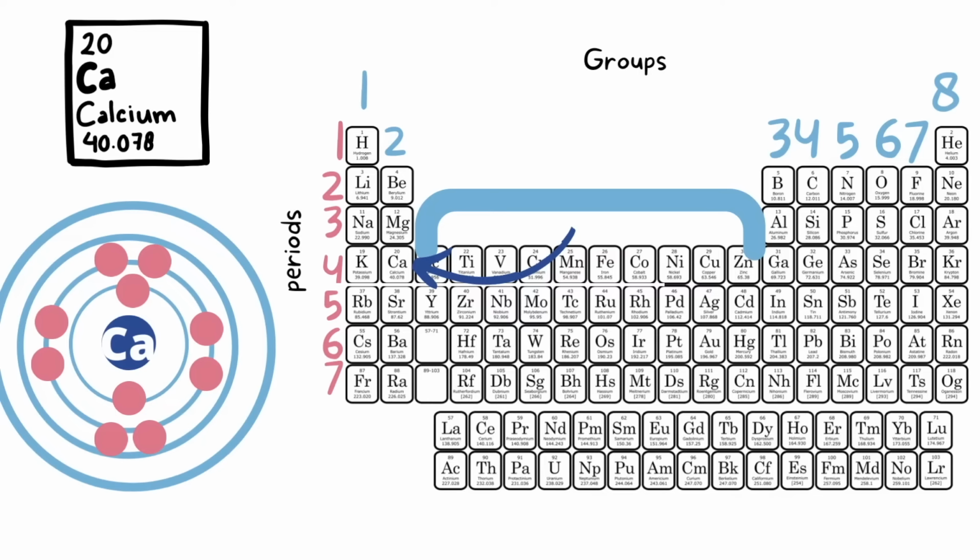We know this because the periodic table tells us calcium must have 2 electrons in its valence shell. In order to accommodate this, we must place 8 in the third shell, so we have 2 left over for the valence shell.